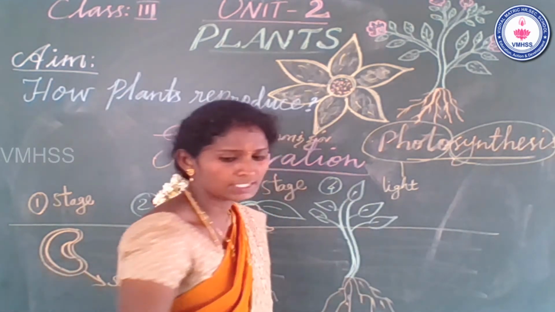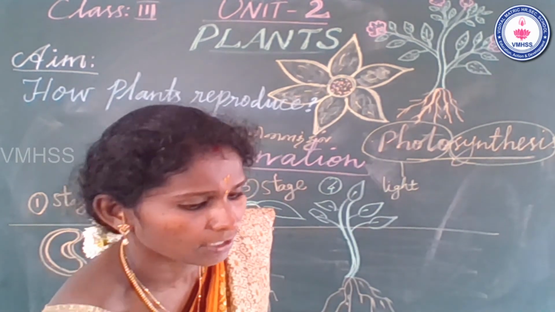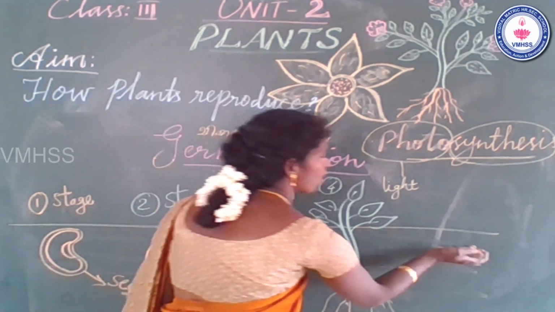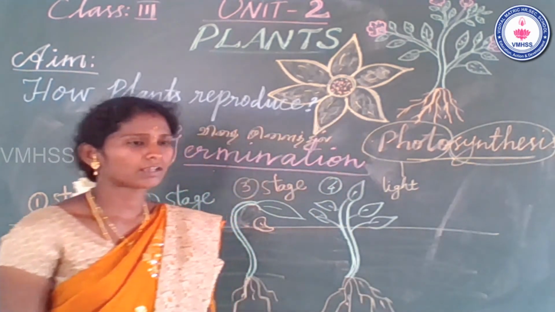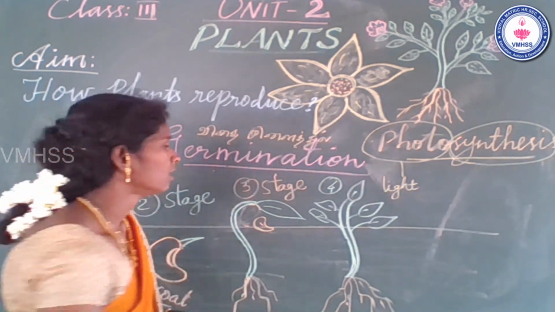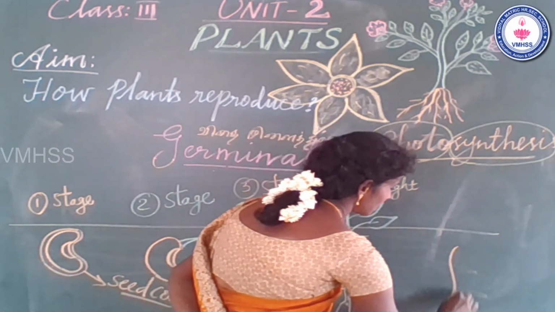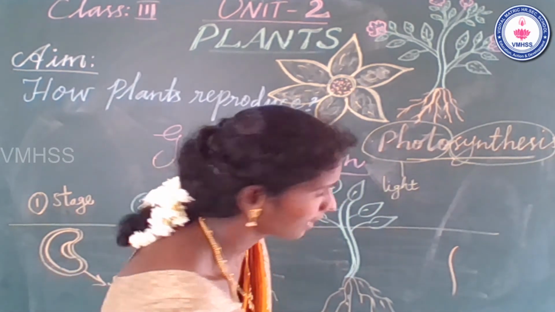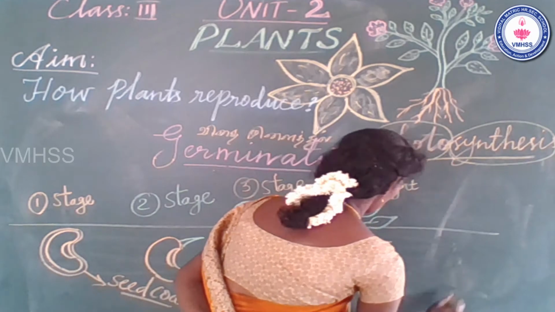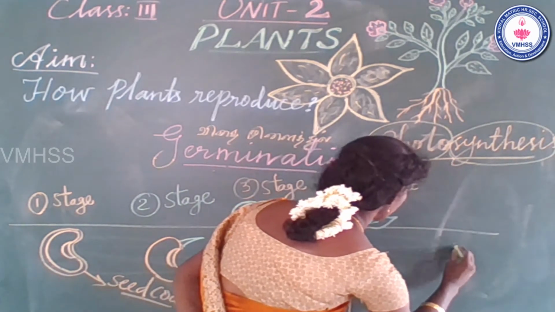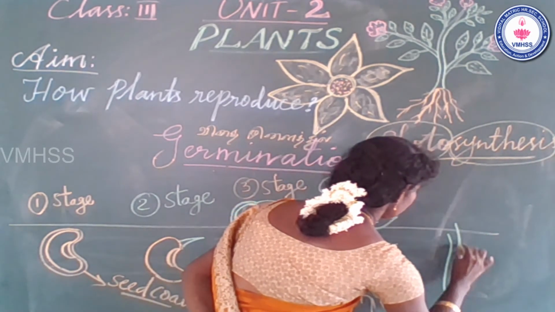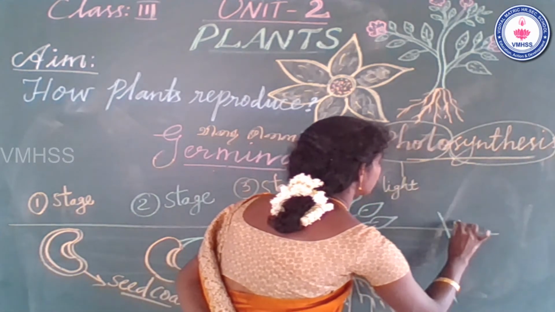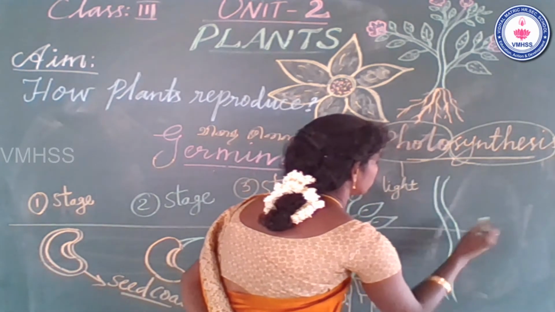And then the fifth stage. What is the fifth stage? Very good. You have already seen the life cycle of animals, which also has an adult stage. The last one is the adult plant rising from the ground. That one is the fifth stage.